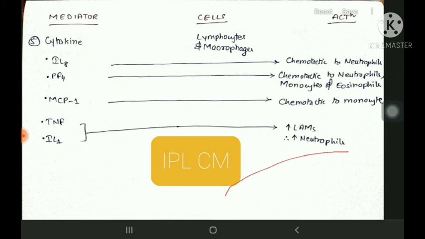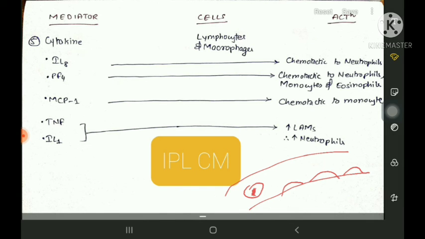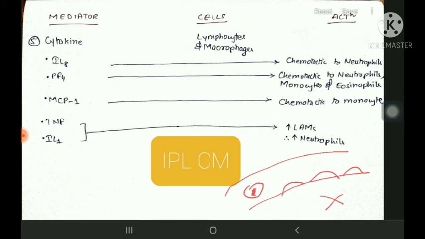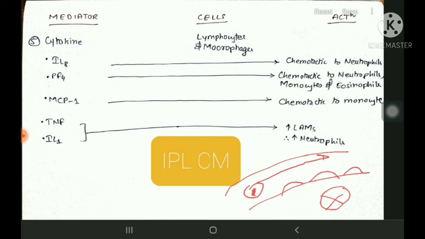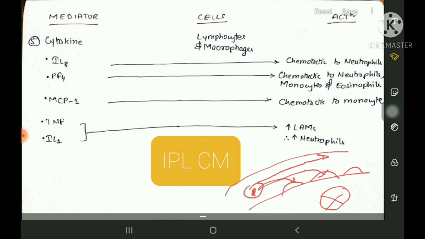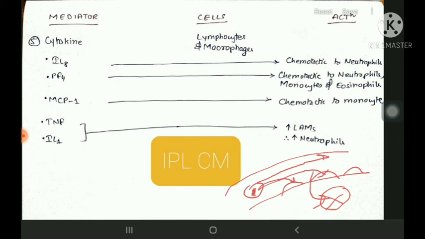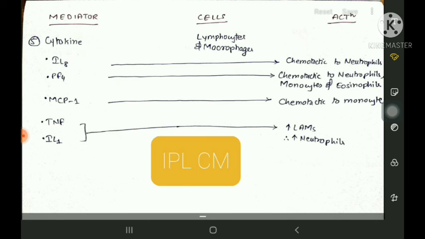Let me tell you what they are. This is a blood vessel, and this is a leukocyte. Leukocyte adhesion molecules are like speed breakers. Whenever you have an infection, say there is an infection over here, we increase these LAMs or speed breakers. So the leukocyte doesn't directly go away, but stops due to these speed breakers, and then squeezes through this area into the area of infection. That is what leukocyte adhesion molecules are for.